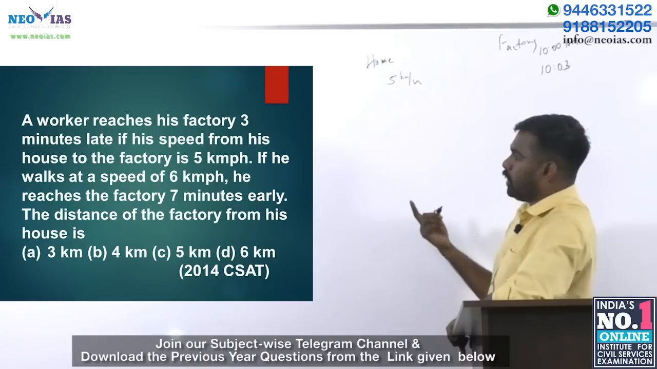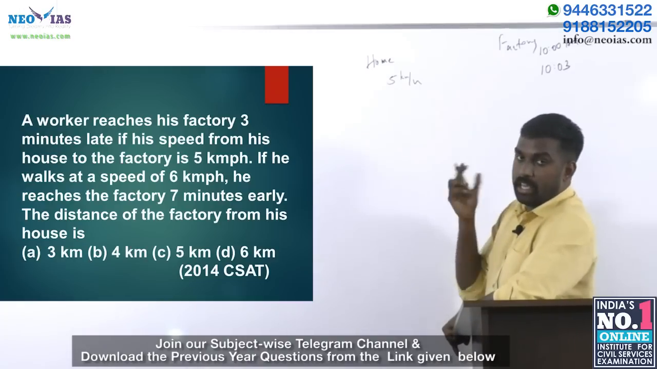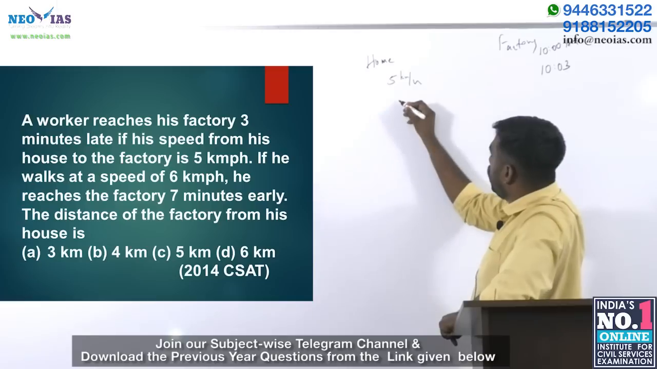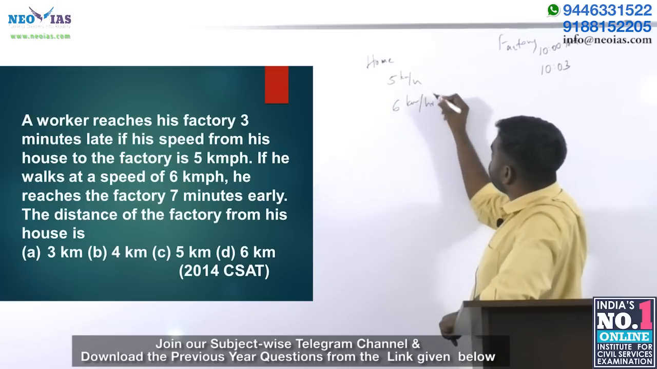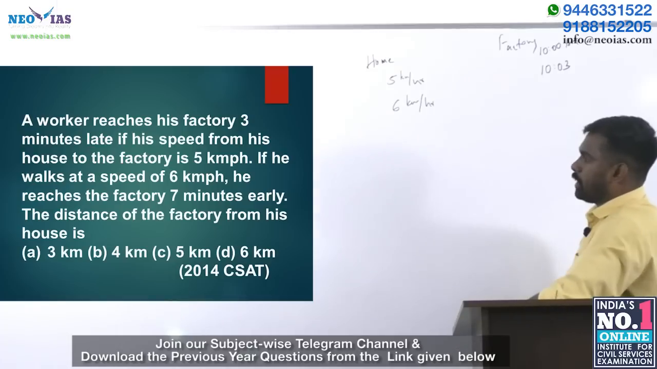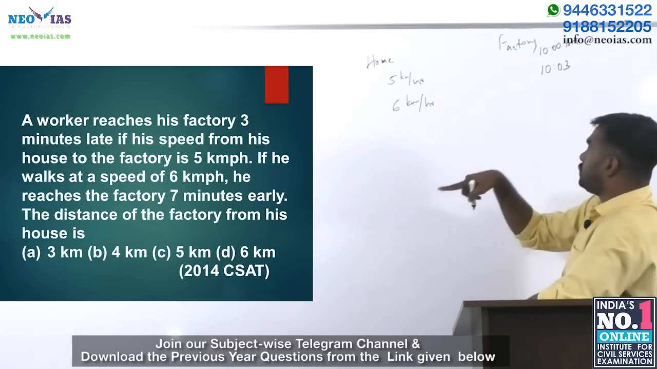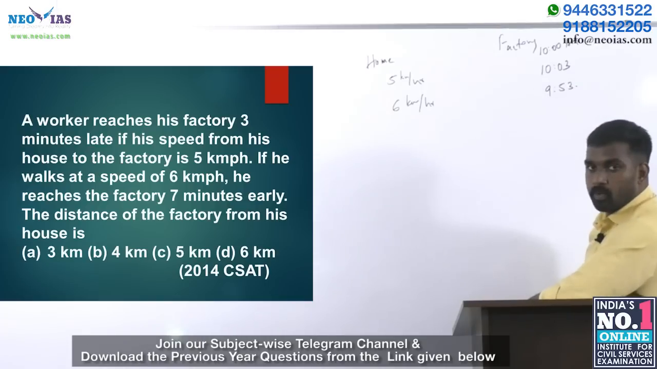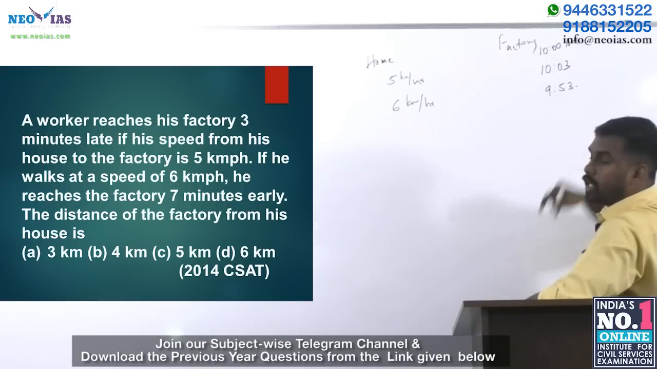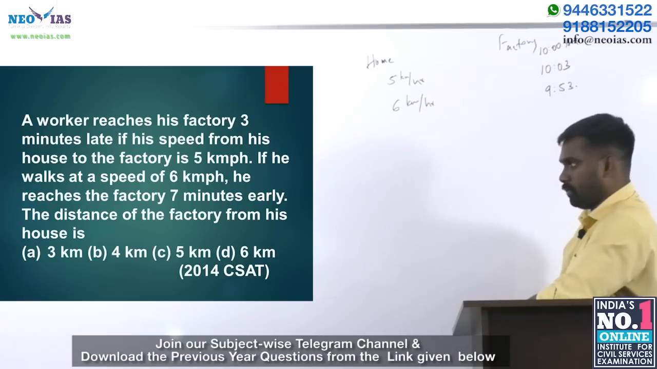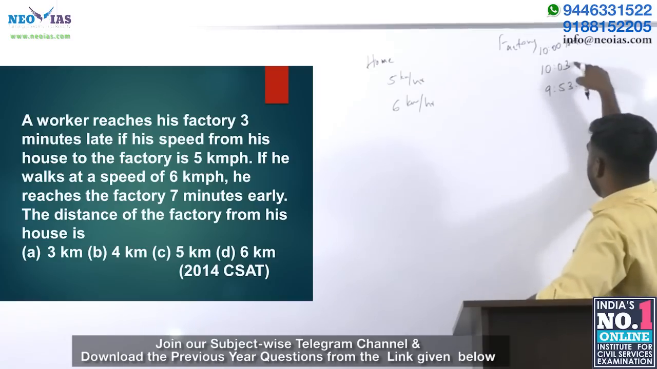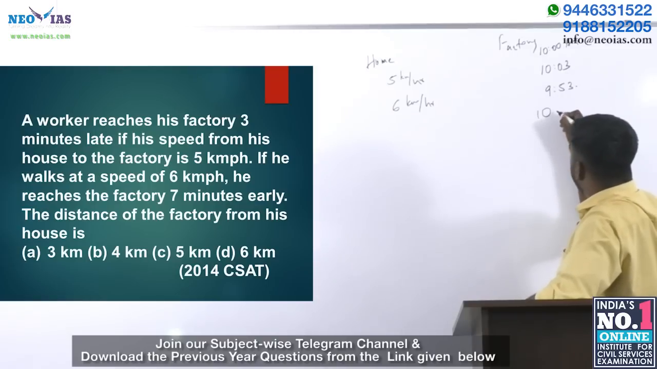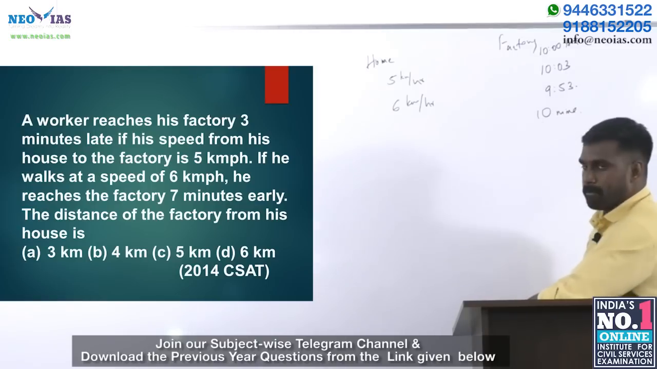In the second case, what did he do? He thought, oh, yesterday I was late, so today I have to be early, otherwise my salary will be lost. So he increased his speed to 6 km per hour. He reached the factory 7 minutes early. 10 o'clock was the actual time, so he reached at 9:53. So what is the difference in timings? He was able to make a 10 minutes difference.